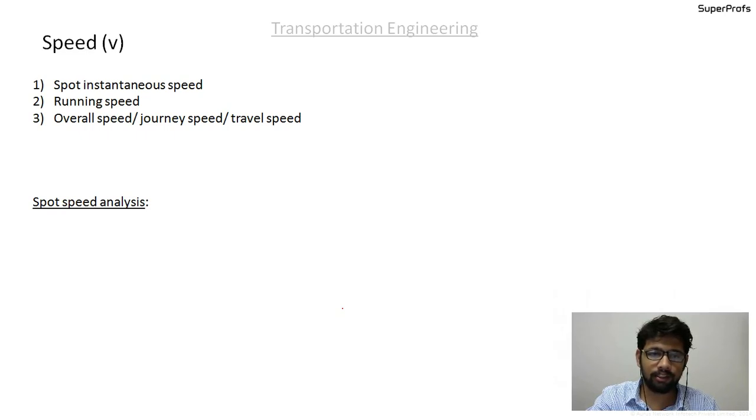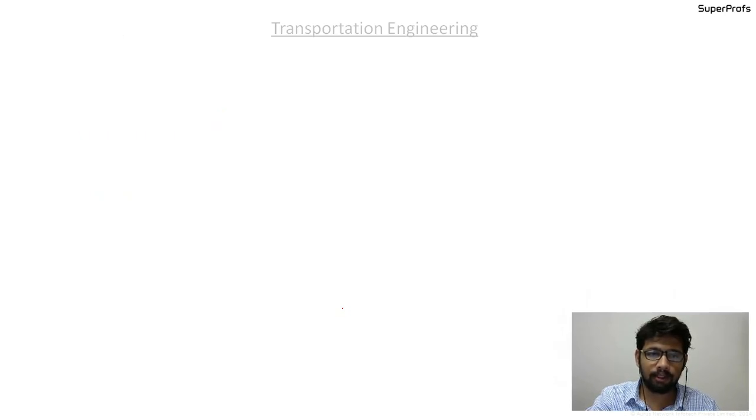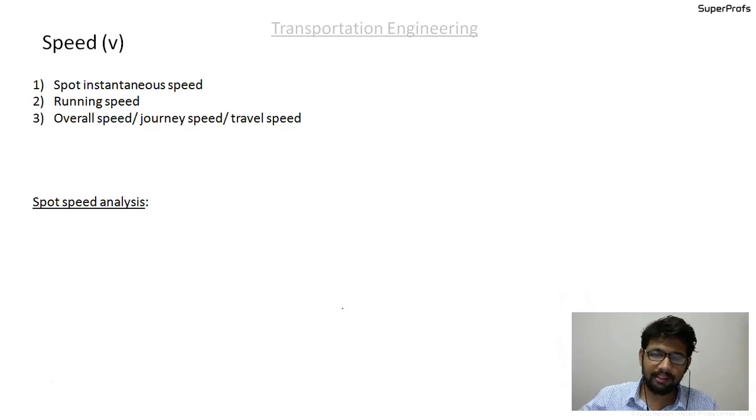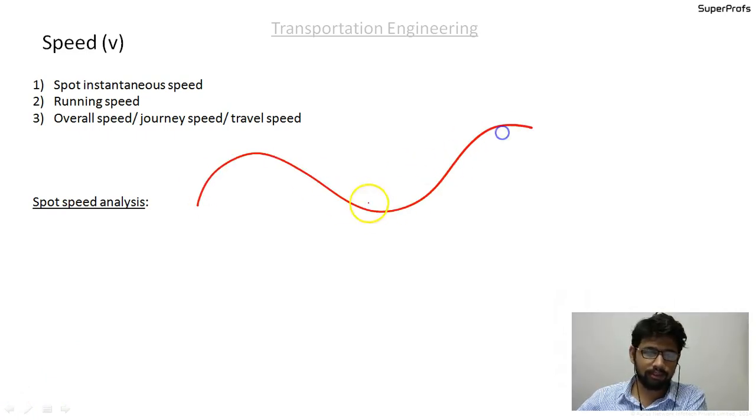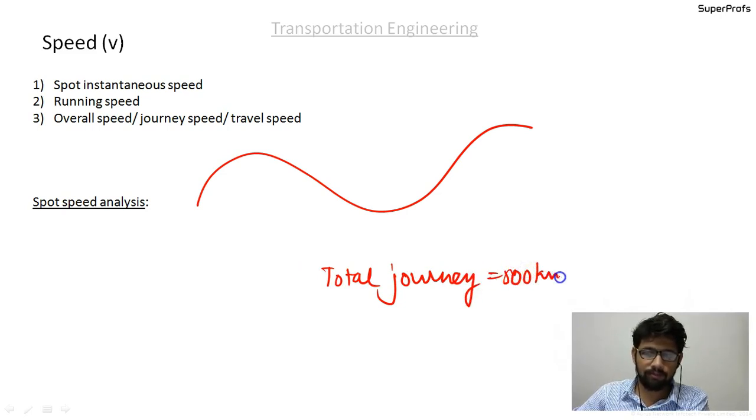Okay, no problem. So we take up an example that there is a vehicle that is moving for a distance of 500 kilometers. So the total journey is equal to 500 kilometers.